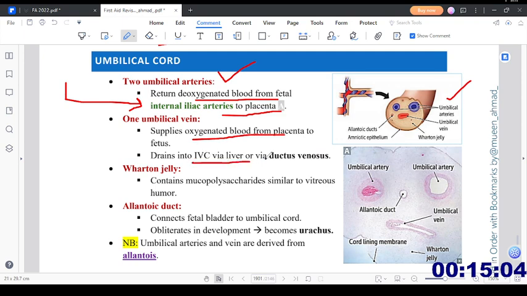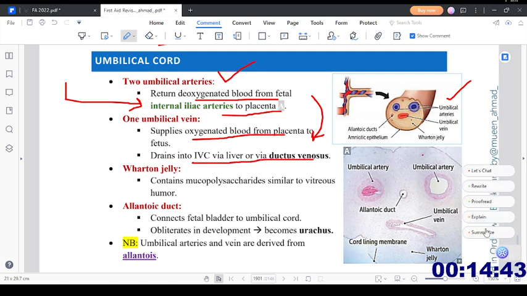It drains into the inferior vena cava via liver or via ductus venosus. Okay, got it. So the one umbilical vein will drain into the inferior vena cava either via liver or via ductus venosus.